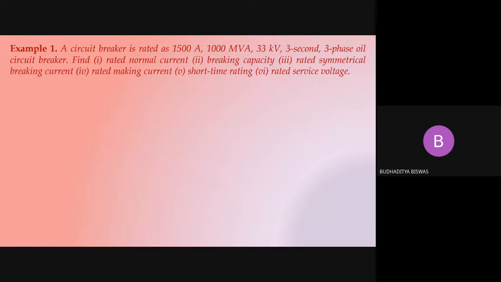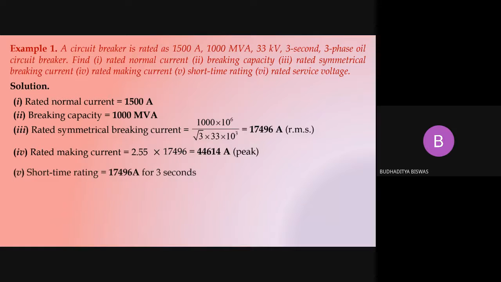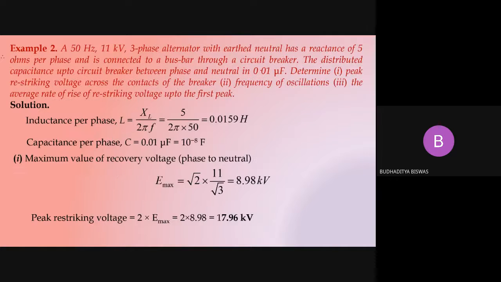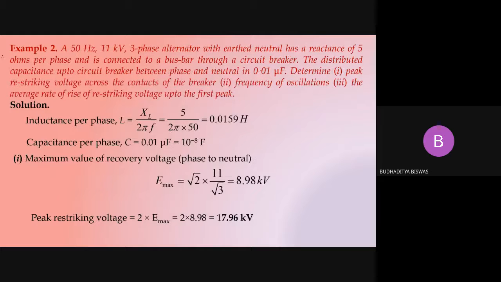Then based on this formula, a few numericals are there. I hope you have this slide, and if you just go through the slide, it is very easy to understand. This is just a formula putting problem. You need to find the rated normal current, the rated symmetrical breaking capacity, the rated making current, all these things, and the short time rating also. The formulas are very easy. My suggestion is that if you get this type of problem in the semester, always try to attempt it.